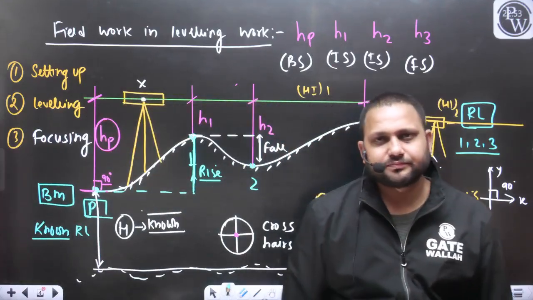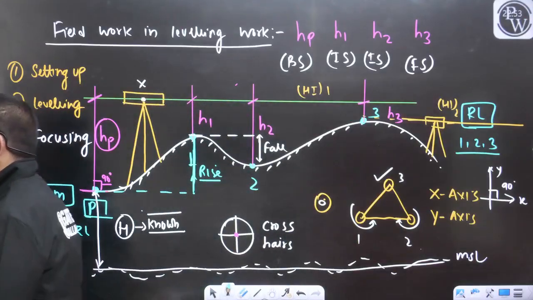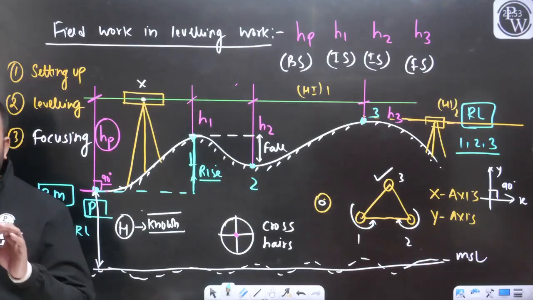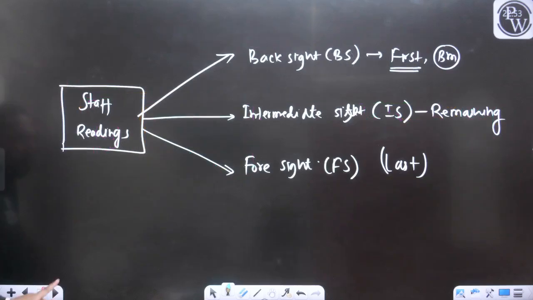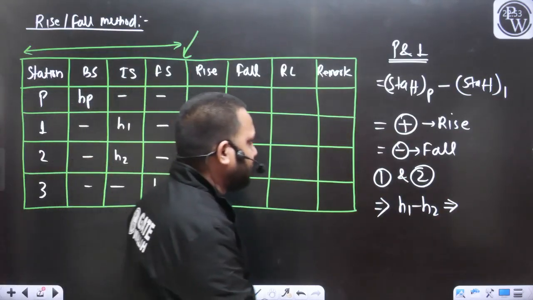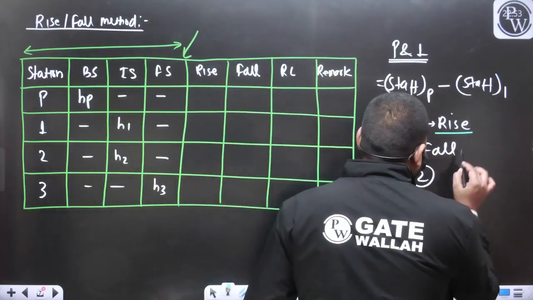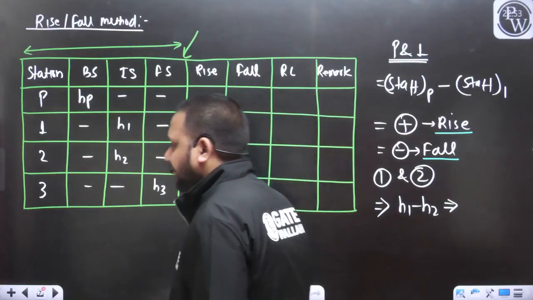Yes or no? With the help of the staff reading, we can find out whether there is a rise or fall. If we get this difference as positive, there will be a rise. If we get this difference as negative, there is a fall.